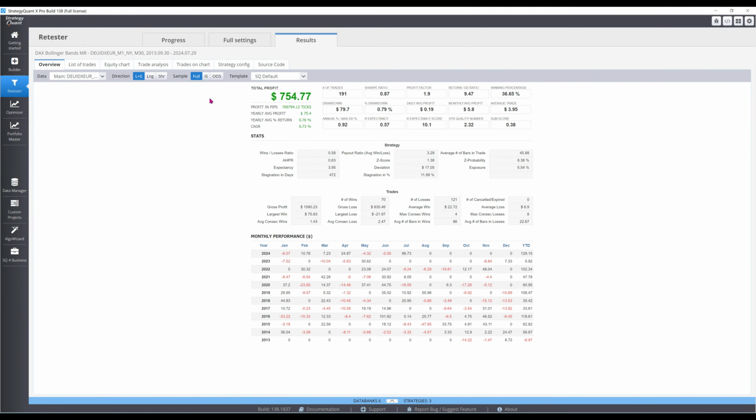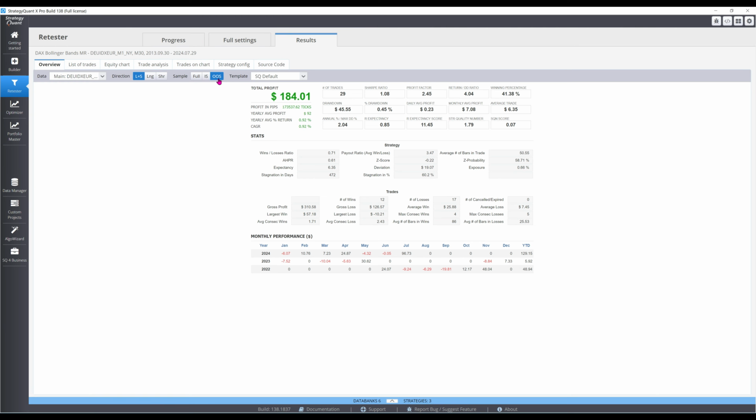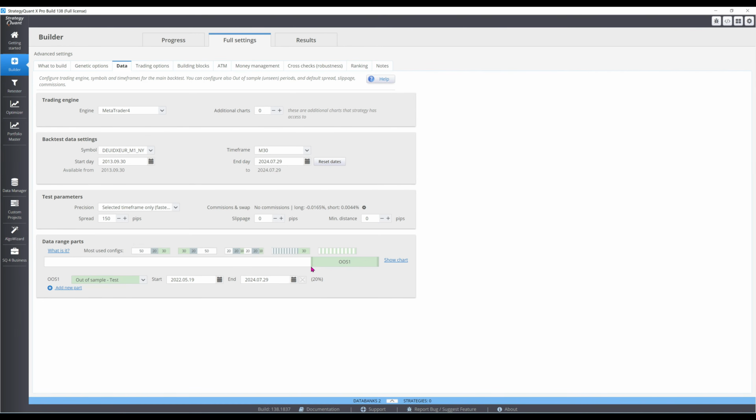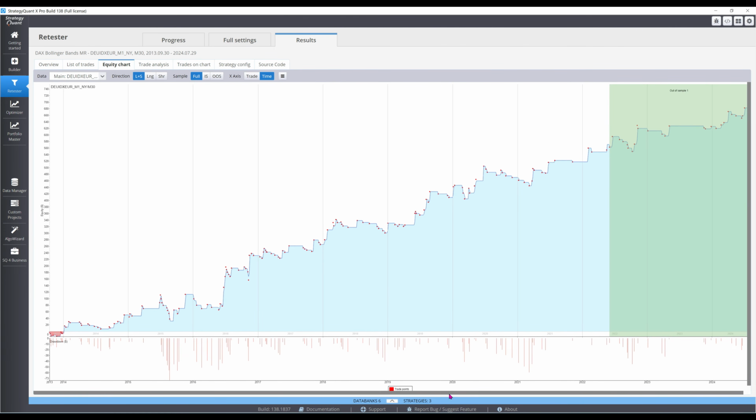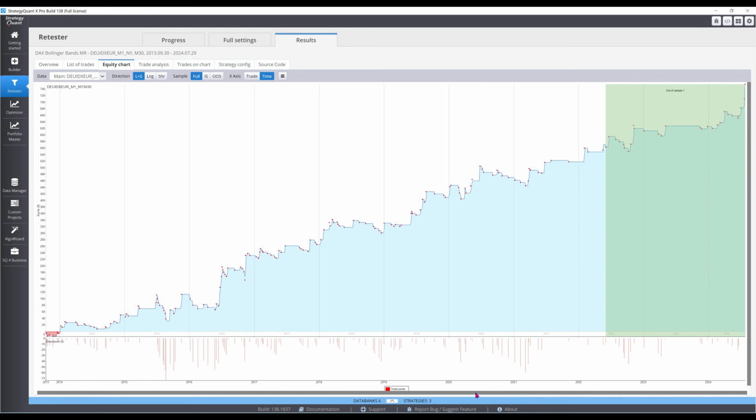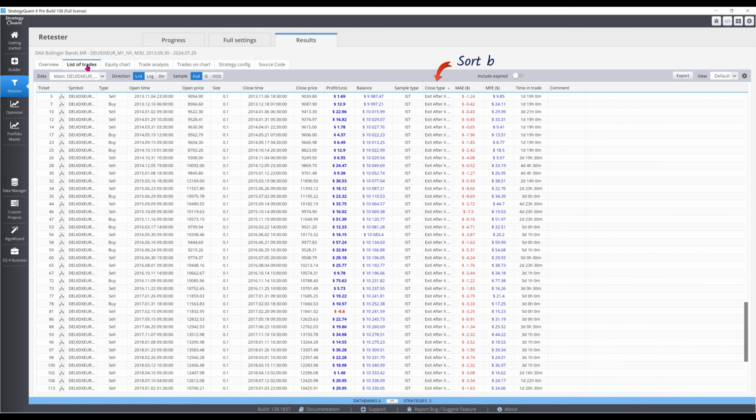The 11-year backtest is pleasant. The out-of-sample profit factor is solid at 2.45, but there were only 29 trades. You can lengthen the out-of-sample period at your discretion, though you will have less in-sample data to train your strategy on. No problems with the equity curve. With the tight ATR stop loss, 70 of the 73 trades that made it to the time stop were profitable.